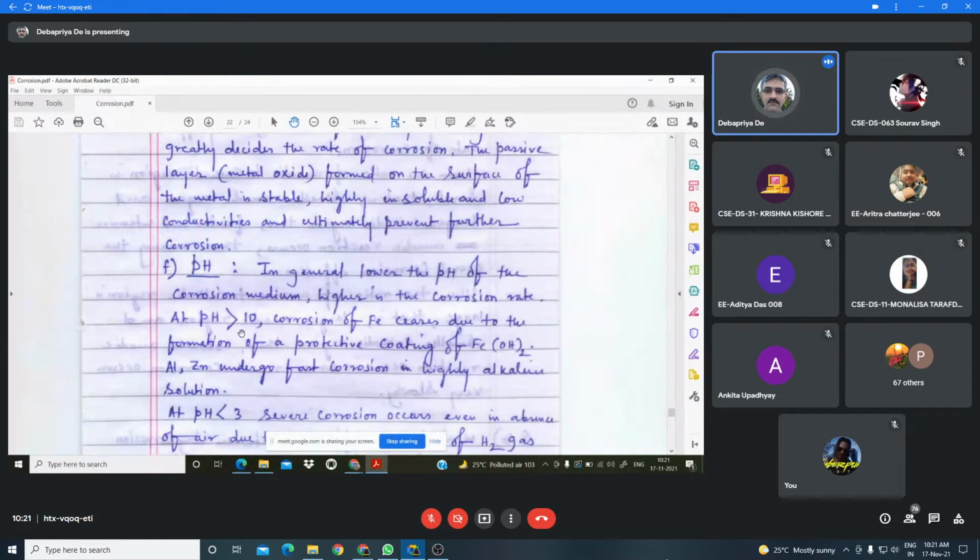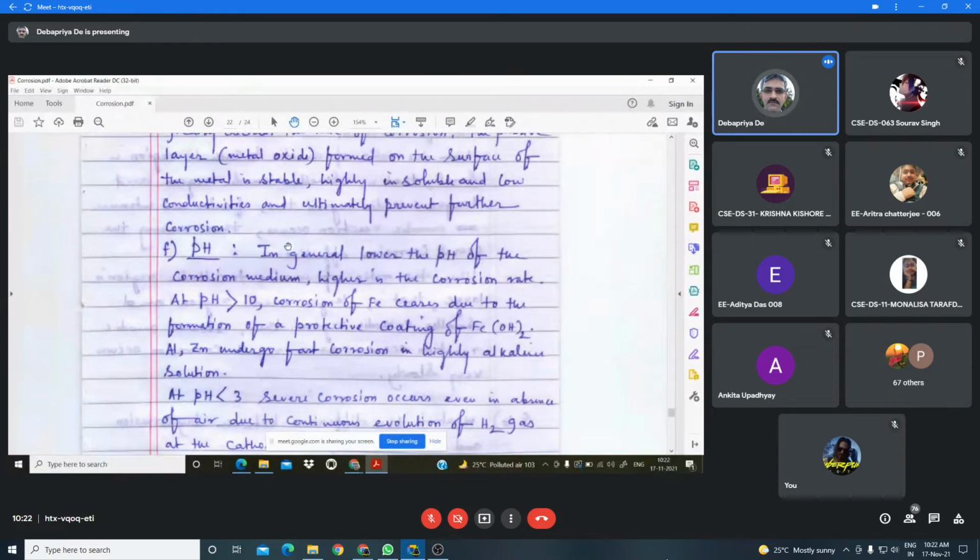And it is found that if pH is greater than 10, corrosion of iron will stop, because the protective coating of Fe(OH)2 is formed. But in case of aluminium and zinc, the corrosion becomes faster in alkaline medium. That's why I told you, in general, mostly the corrosion of iron is prevented in alkaline medium.